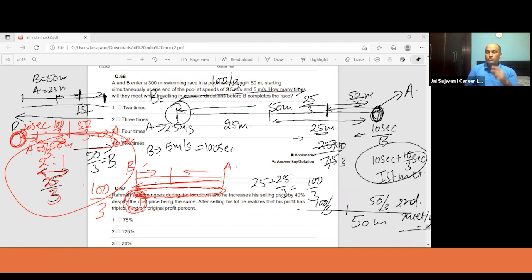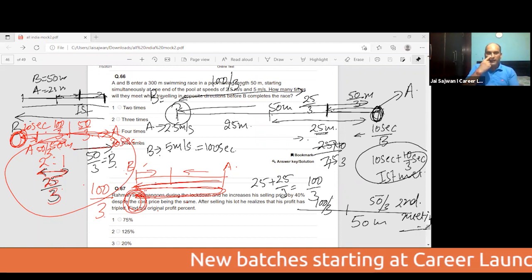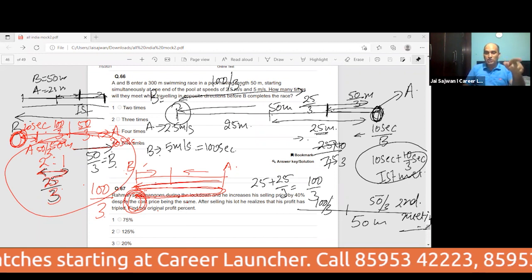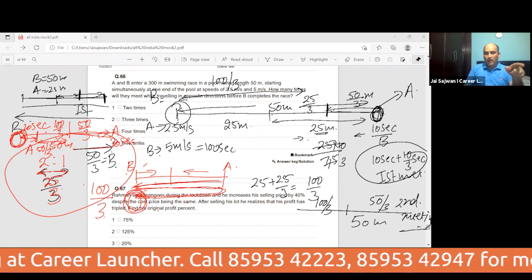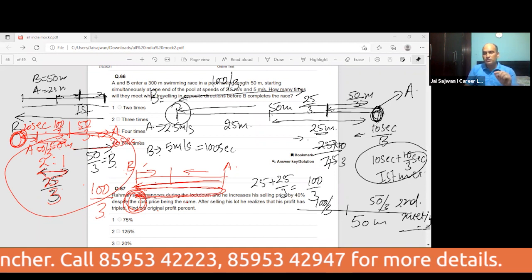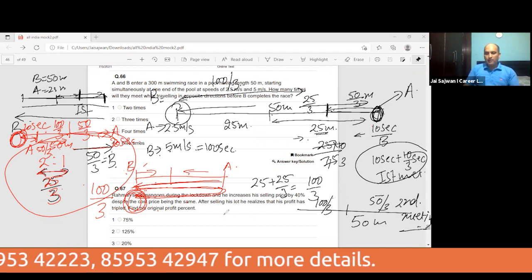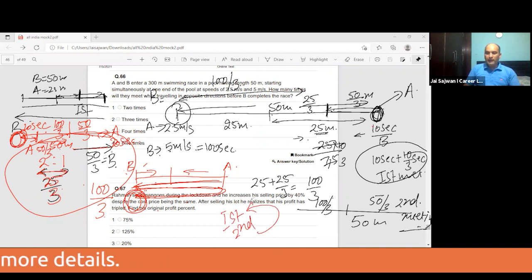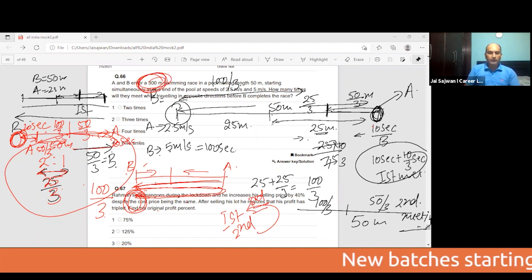So how many lengths has B traveled? B has completed 4 lengths, going and coming back. What is the distance he has traveled? He has traveled 200 meters. It is the same situation they had initially when they started together. Again, they are going to meet where they met the first time. So can I say the first meeting, second meeting, and third meeting will be similar to the first meeting, because the 300 meter swimming competition is going on. So they are going to meet 3 times.